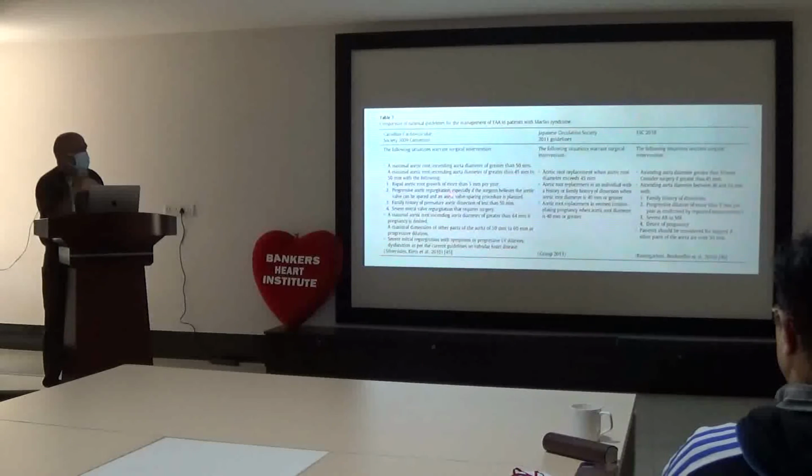Progressive aortic regurgitation, especially if the surgeon believes that the aortic valve can be spared and an aortic valve sparing procedure is planned. Family history of premature aortic dissection at less than 50 mm. Severe mitral valve regurgitation that requires surgery. A maximum aortic root or ascending aorta diameter greater than 45 mm if pregnancy is desired. A maximum diameter of the aorta of 50 mm or 60 mm, or progressive dilatation. Severe mitral regurgitation with symptoms or progressive LV dilatation or dysfunction as per the current guideline on valvular heart disease.